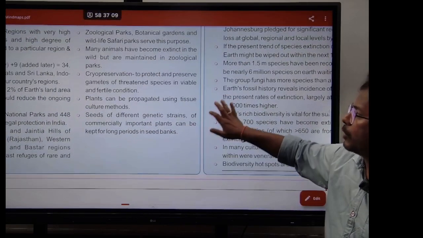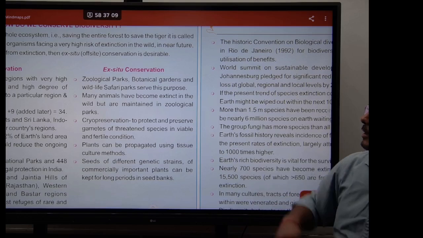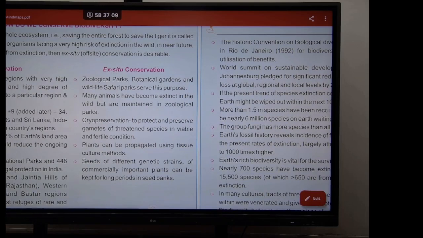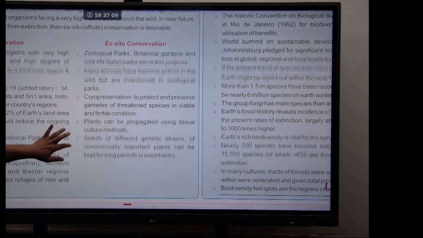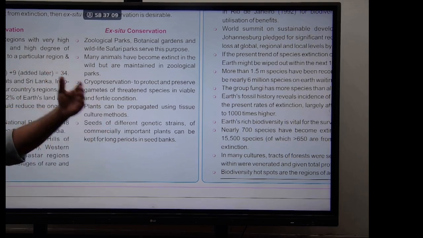Right. What's the next one we have? Ex situ means outside the natural environment, like zoological parks, botanical gardens, or safari parks. All of them come under ex situ conservation. Recently, ex situ conservation has gone beyond the parks. We have cryopreservation techniques where we can protect and preserve the gametes of threatened species in viable and fertile conditions. We may have lost a species, but if we had the time to collect the gametes and store them, in the future we can rejuvenate them.